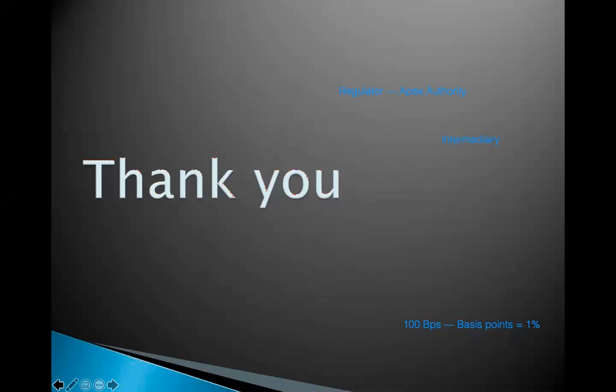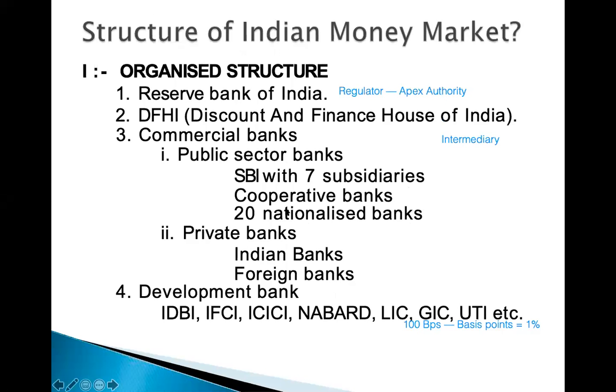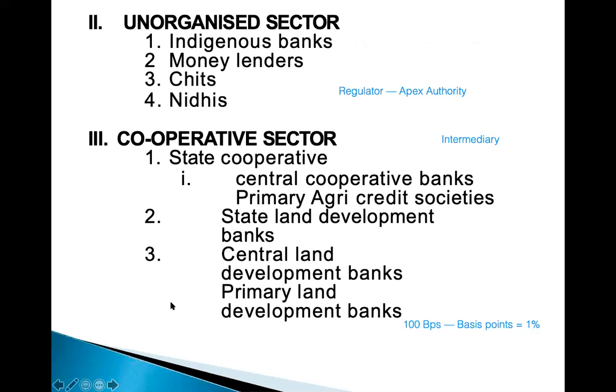Any doubts so far? The structure starts from RBI, who is the regulator and the apex authority. Then we have the intermediary, which bridges the surplus and shortage of funds. Then we have commercial banks and development banks participating. And then we have the unorganized sectors also who invest and borrow money there.